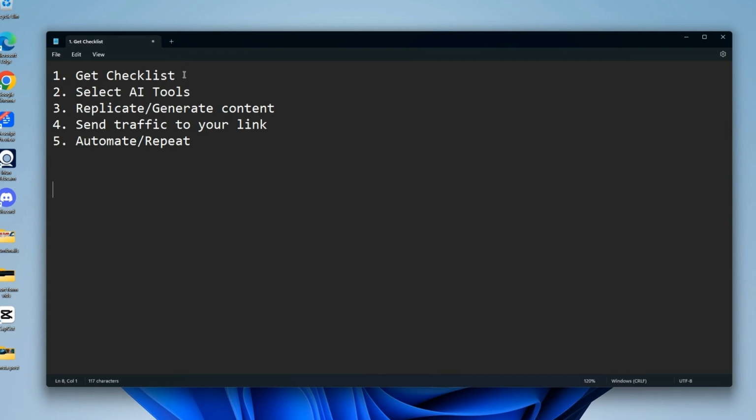So just going over everything real quick, get the playbook, pick a tool. It doesn't have to be Leonardo. I give you content, and I just showed you how that you can generate your own content. Then once you schedule out everything, you're going to start sending traffic to your links, building up an email list, and then automate and repeat. So that's the end of the video.